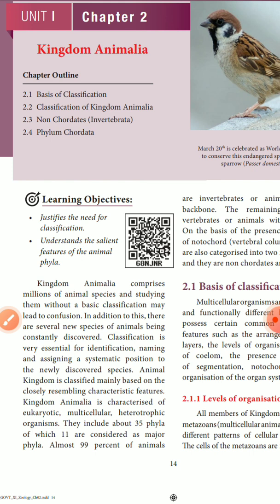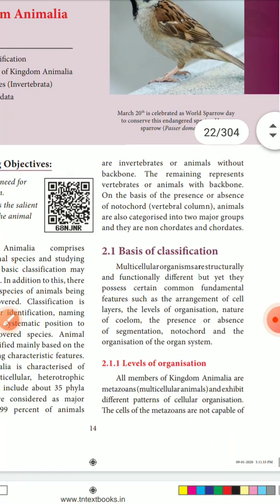In the kingdom Animalia, there are millions of animals, and studying them without basic classification may lead to confusion. So now we are seeing what the basic classification is. In the kingdom Animalia, we see the non-chordates and chordates, and then the subphyla, classes and phyla in this lesson. So now we go to the basis of classification.